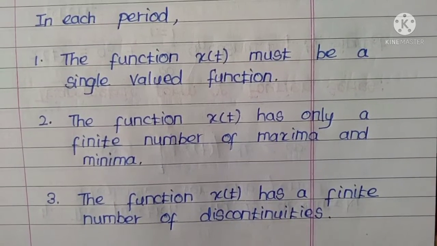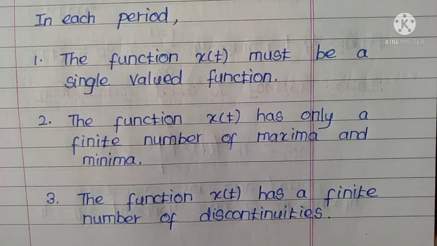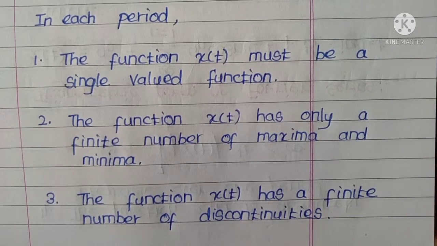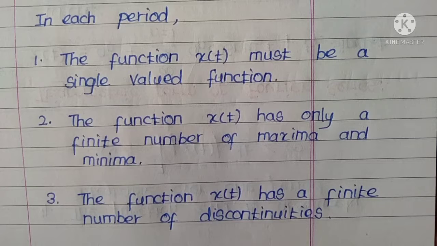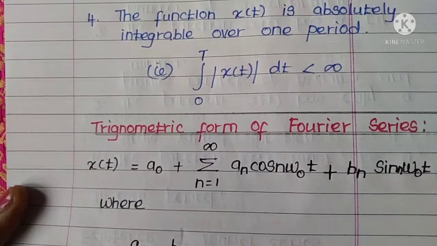Next, the function x of t has only a finite number of maxima and minima. The function x of t has a finite number of discontinuities.